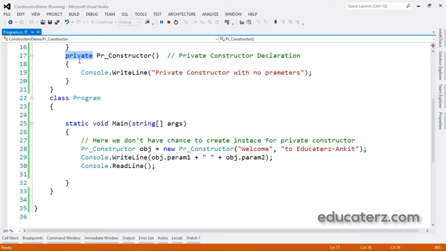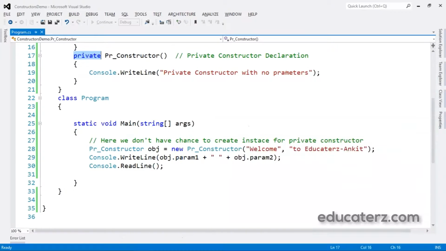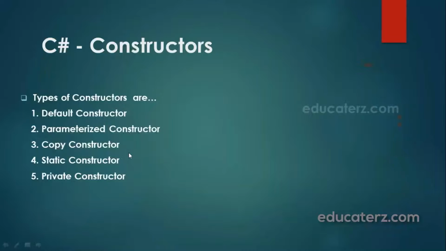So let us see the important points. One use of a private constructor is when we have only static members. Once we provide a constructor that is either private or public or any, the compiler will not allow us to add a public constructor without parameters to the class. So private constructors are like this. The main purpose of creating a private constructor is to restrict the class from being instantiated when it contains every member as static.